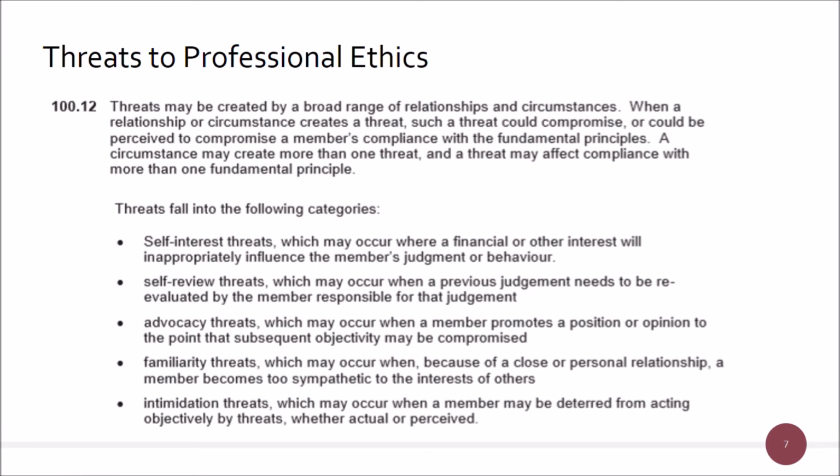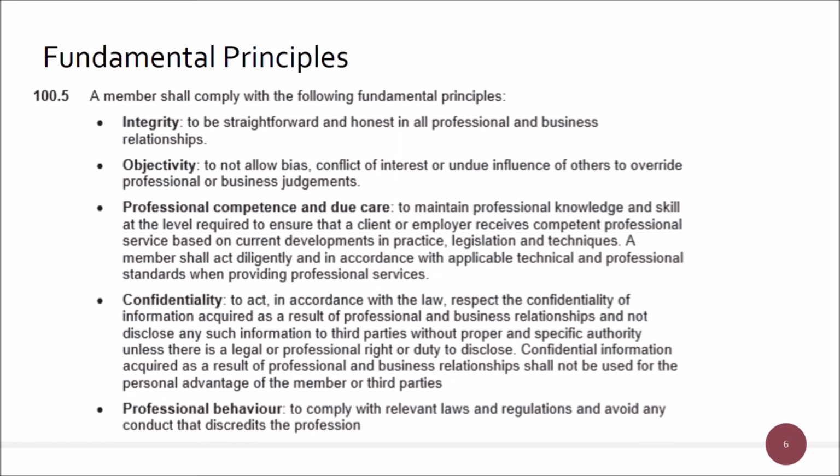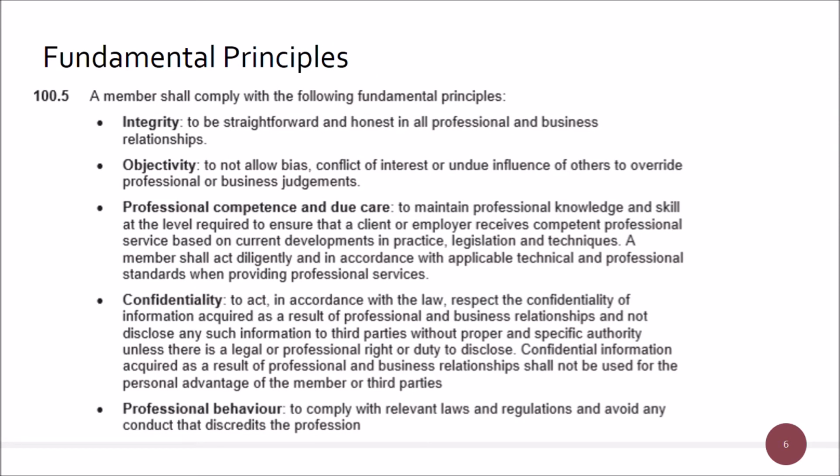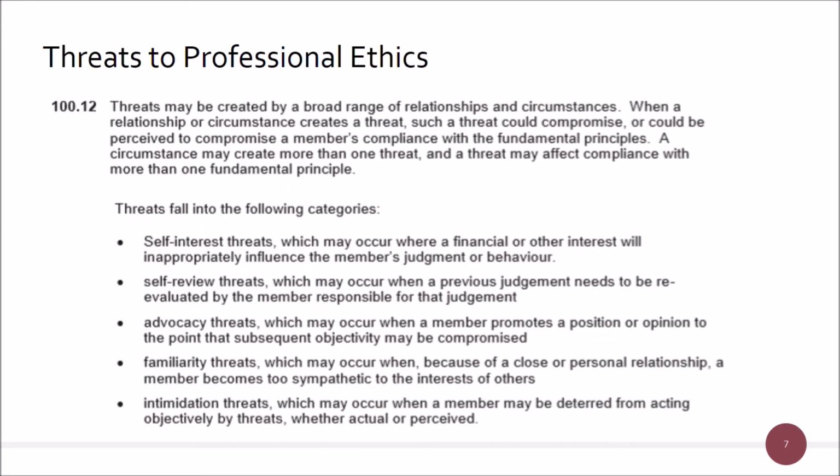This self-review one here is that you're checking your own work. So a self-review gives you a threat, and what happens is when you check your own work, either you could make a mistake that's not found, which would affect your professional competence and due care. Alternatively, you may find that there are holes within the framework of your organisation, and you can decide to pay yourself extra money, or get your expenses paid off, if you were signing off your own expenses, for example. So these are self-review checks which go against your integrity, a threat to your integrity, and a threat to your professional behaviour. Similarly, a threat to your professional competence and due care.